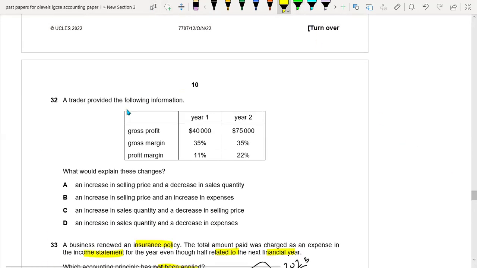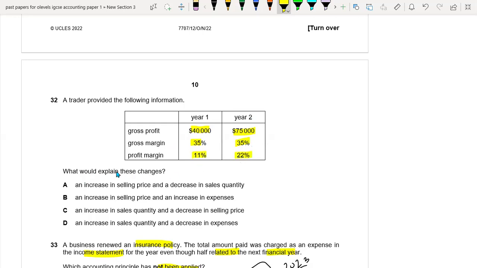Okay, 32. A trader provided the following information: gross profit, gross margin, profit margin. What would explain these changes? So in year one we have gross profit of 40,000, year two 75,000, gross margin is 35%, and in year two this is again 35%, 11%, and 22%.